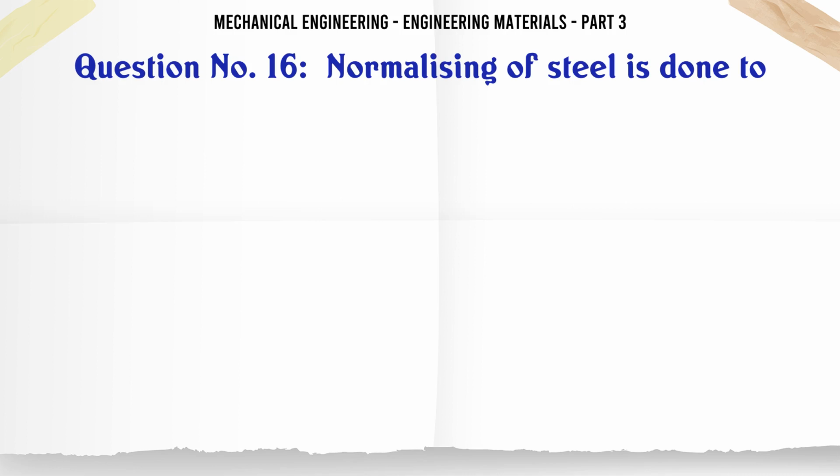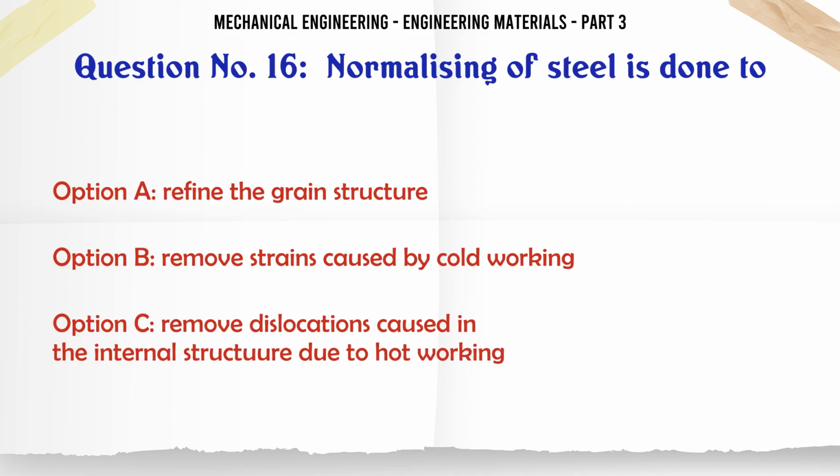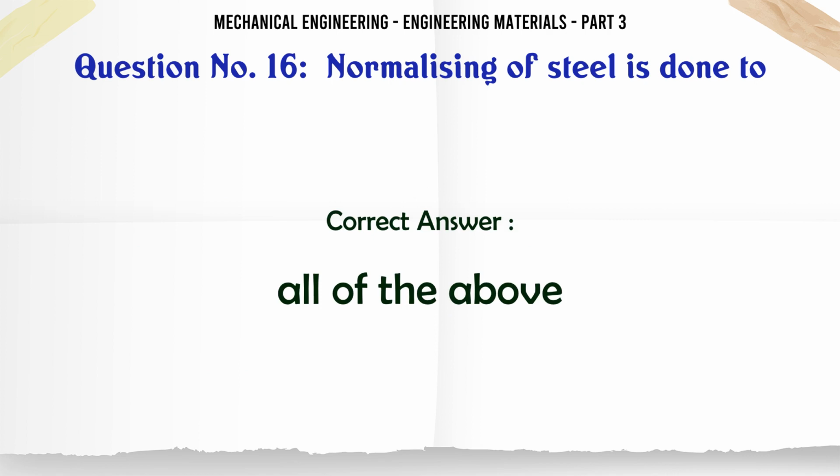Normalizing of steel is done to: A. Refine the grain structure. B. Remove strains caused by cold working. C. Remove dislocations caused in the internal structure due to hot working. D. All of the above. The correct answer is all of the above.